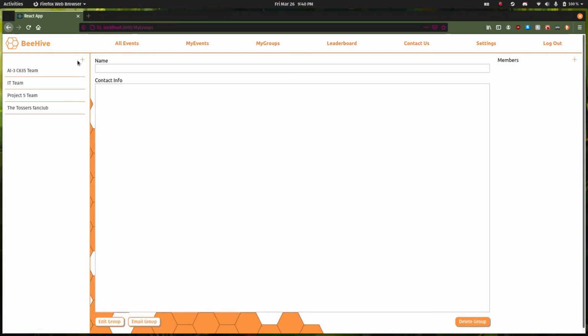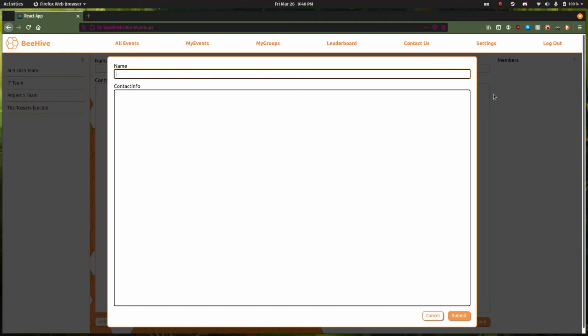Now we'll show what it's like to add a group. Click the plus button, add our name, our contact information, and click submit.